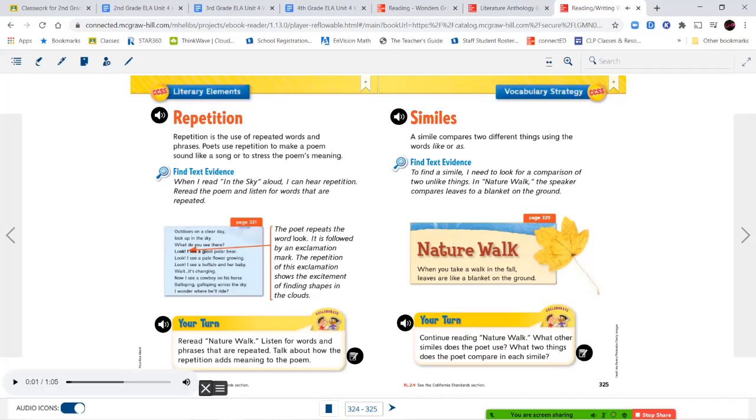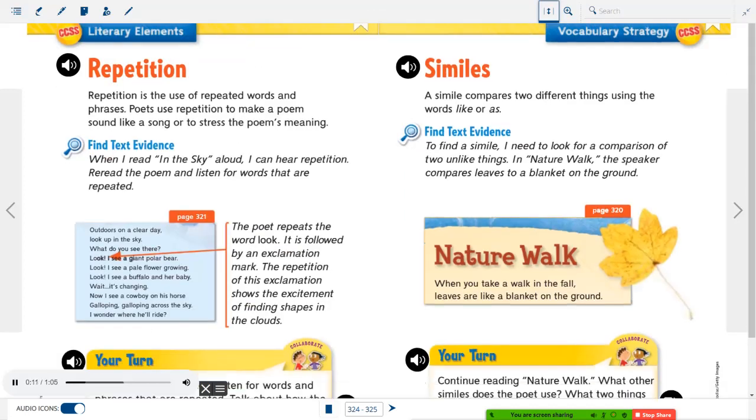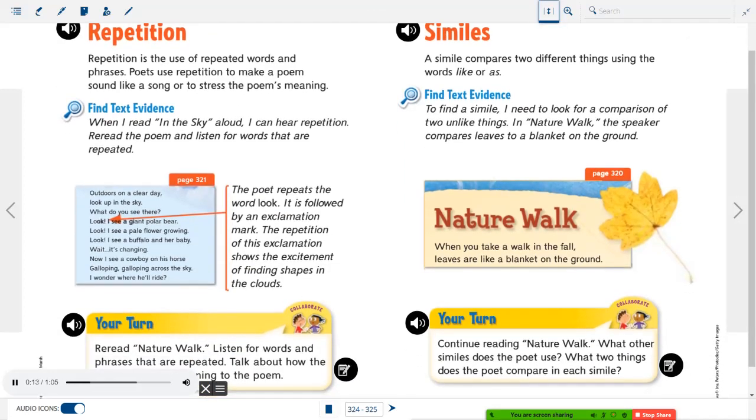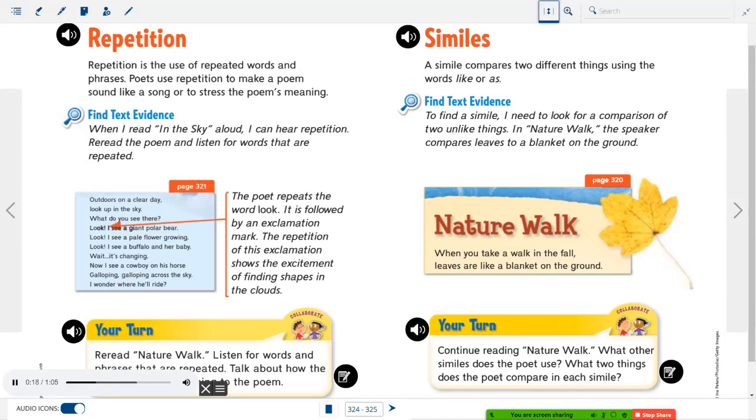Repetition. Repetition is the use of repeated words and phrases. Poets use repetition to make a poem sound like a song or to stress the poem's meaning. Find text evidence. When I read In the Sky aloud, I can hear repetition. Reread the poem and listen for words that are repeated.